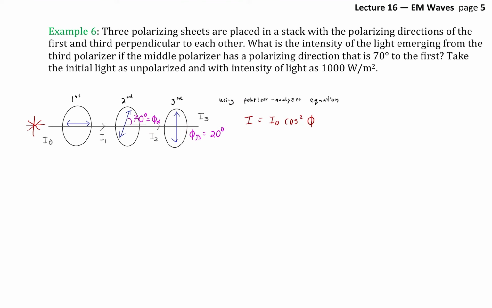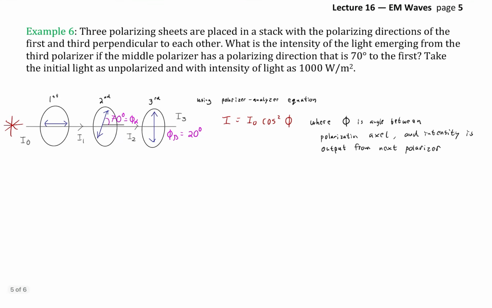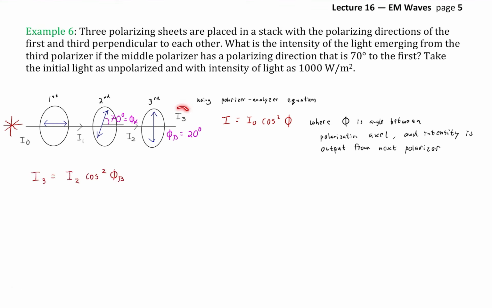All right, so we're going to use the polarizer analyzer equation, also known as Malus's law, all right, where phi is the angle between the polarization axes and the intensity is the output from the next polarizer, okay? So what I mean by that is we're interested in the final intensity, I3, but I3 is dependent on I2, okay? Well, then we can replace I2 with a repeat of Malus's law, all right? So I've just replaced I2 with I1 times cosine squared of phi alpha. So now we have an initial intensity, I1, that's intensity coming out of the first polarizer, times cosine squared of the first angle between the two polarizers times another cosine squared of the angle between the second and third polarizer.